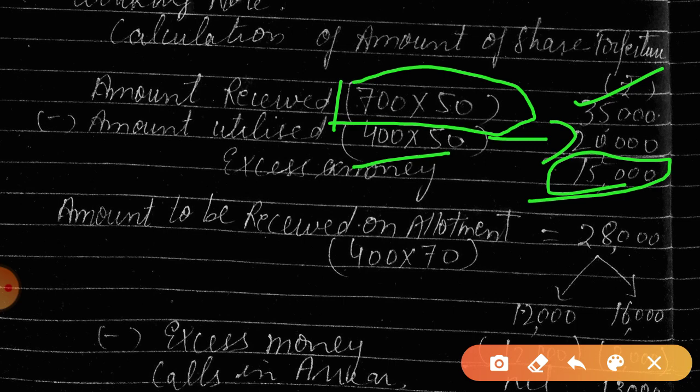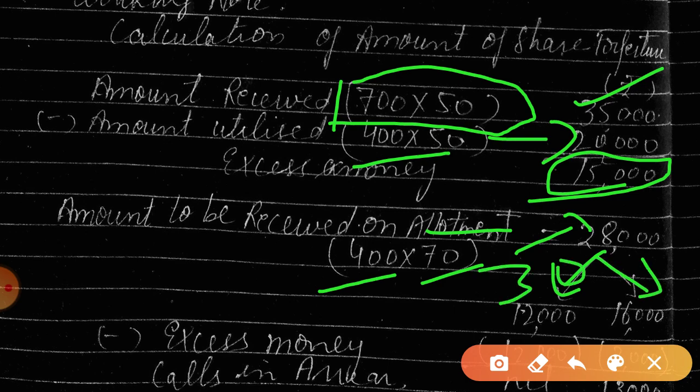15,000 is excess money. Now the amount to be received on allotment, when the company will call from Vinita, who is holding 400 shares at the rate of rupees 70, so the amount the company should receive is 28,000, and the amount of share capital will be 12,000 out of that 28,000, and 16,000 on securities premium, isn't it?